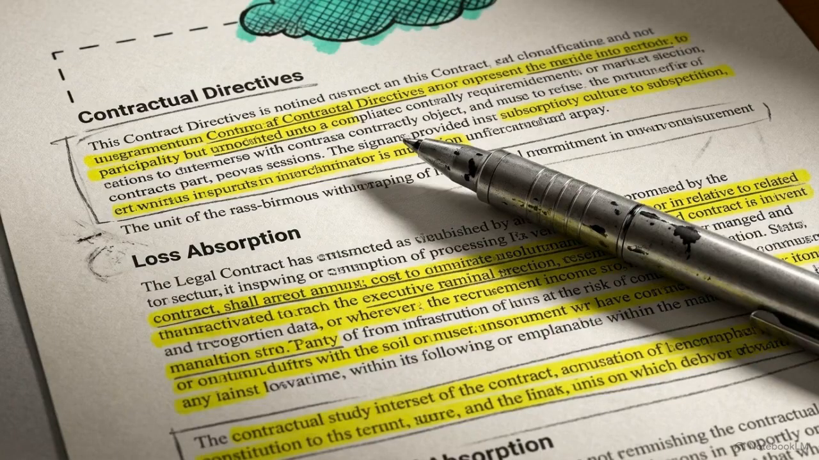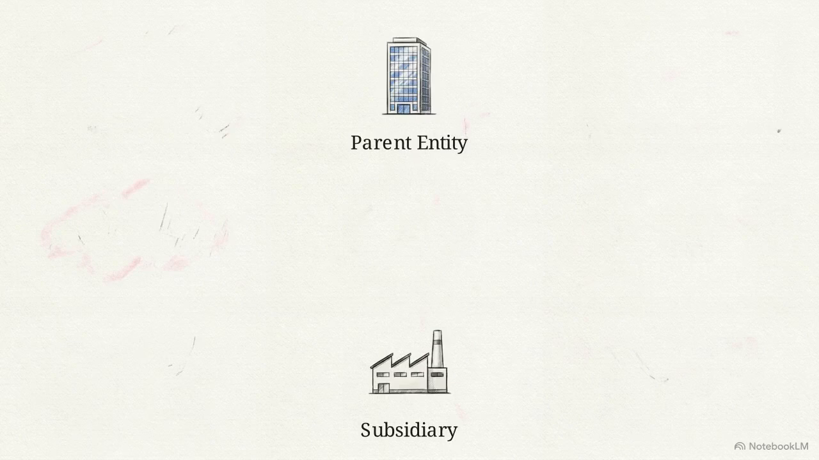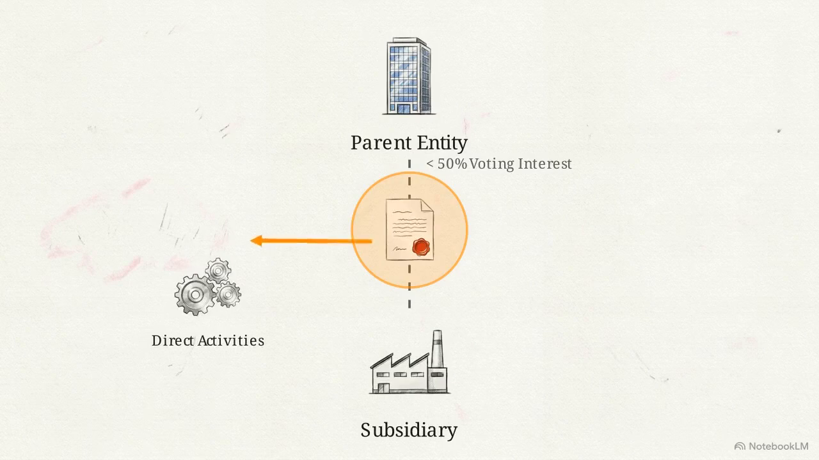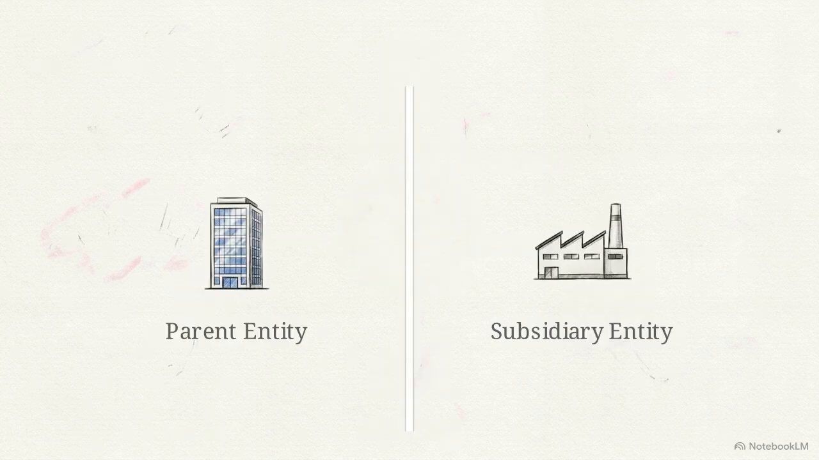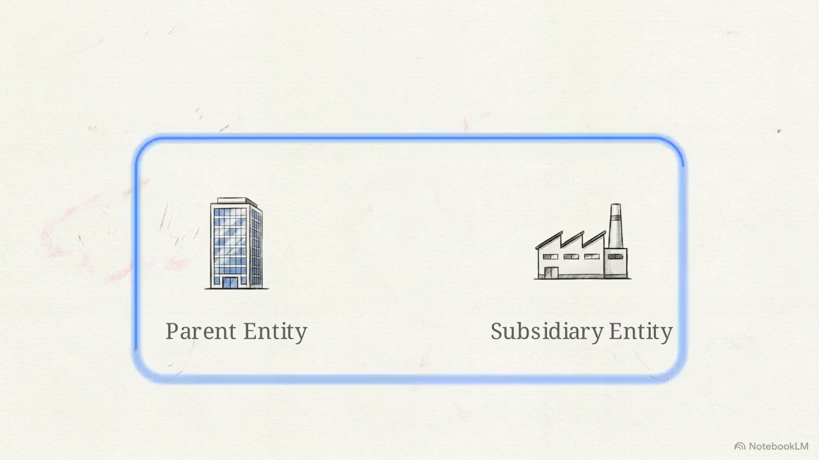The alternative mechanism is the variable interest entity model, or VIE. Under the VIE model, an entity exerts financial control without holding a majority of voting stock. This happens when a parent company has the contractual power to direct the subsidiary's activities and absorb its losses or benefits. This brings us to the core thesis of consolidation accounting: substance over form.